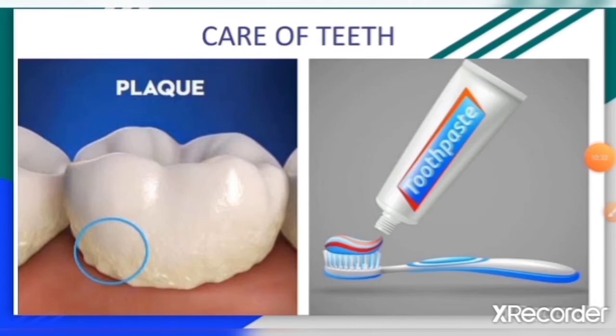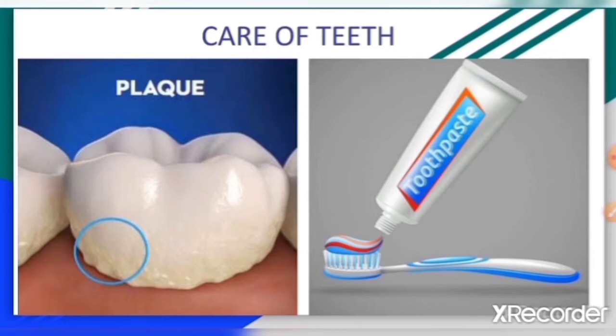Now let's revise care of teeth. Your mouth is important and your teeth are also very important. So don't take your teeth or oral health for granted. For good dental health, brush and floss your teeth regularly.